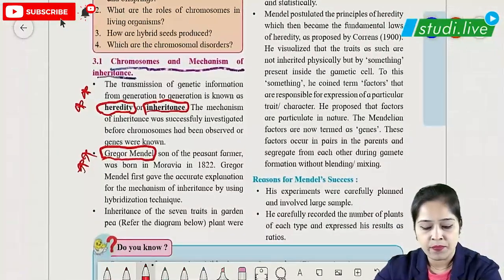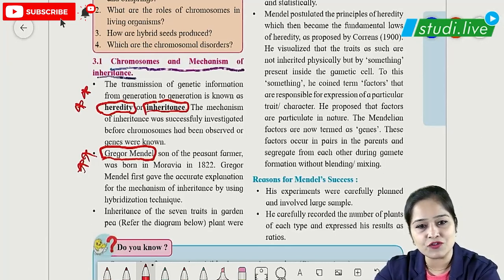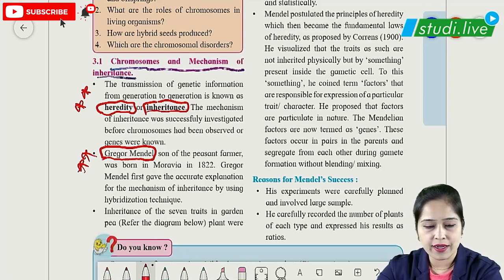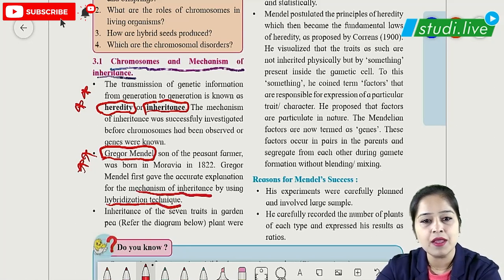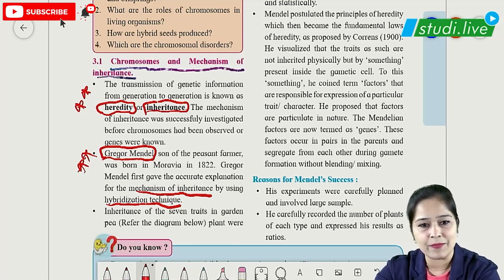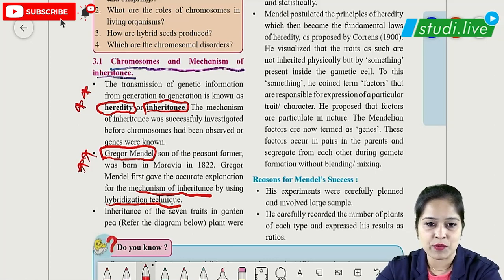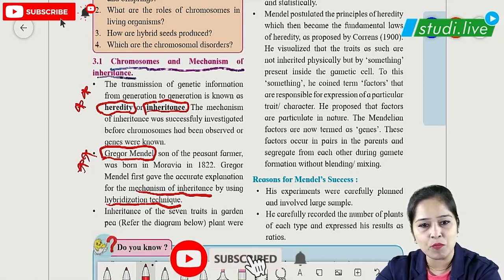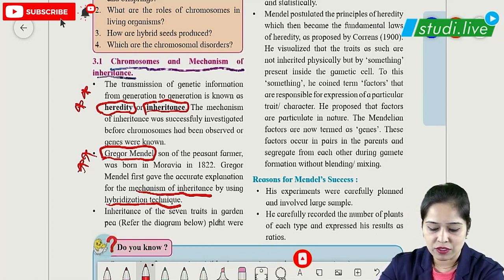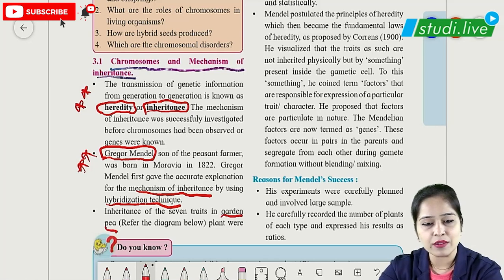Now let's move ahead. Here the history of Gregor Johann Mendel is given, like what he has done and where he was born. So we can directly move to the last line, that he has given experiments. He has given the inheritance pattern by using the hybridization technique, wherein he used two different plants and made several crosses between them. The experimental model which he selected was our normal garden pea, which is also called Pisum sativum.